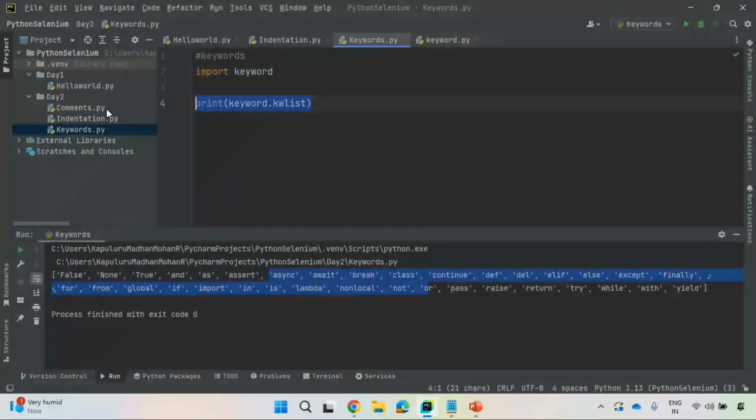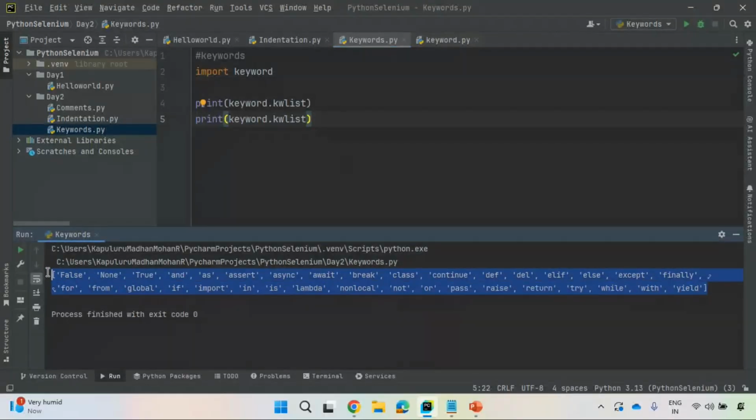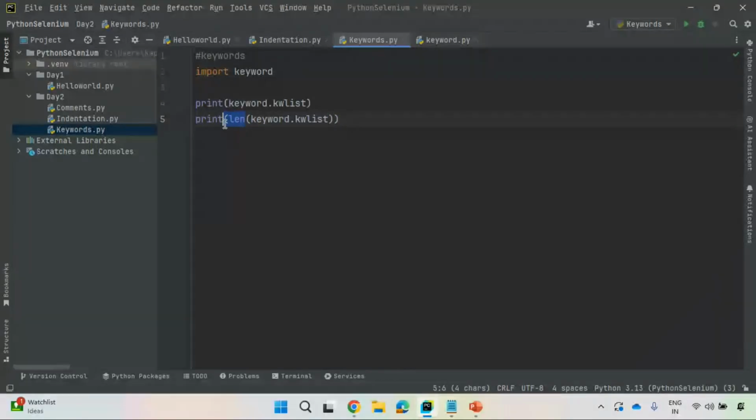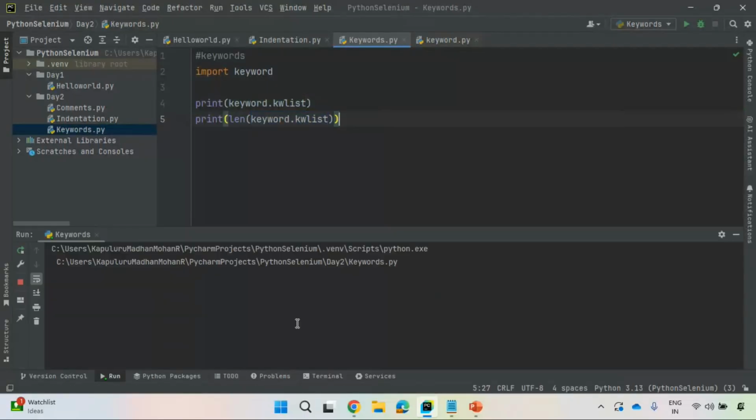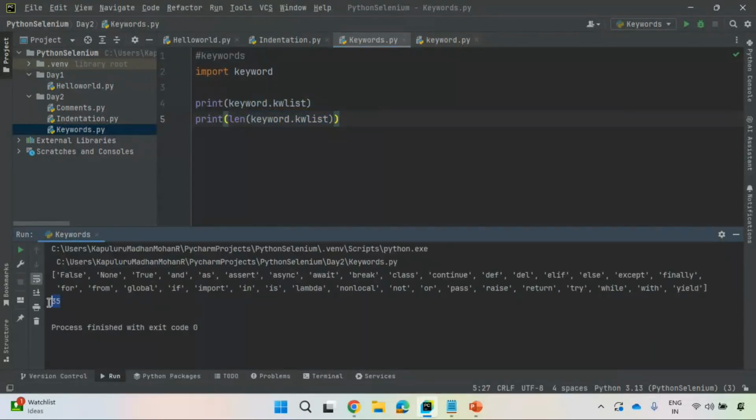So how many keywords are there? There are a total of 35 keywords. This is a list, and on a list you can apply a function: the length function. Length of keyword.kwlist returns the count of all data points inside this list data structure. So there are a total of 35 keywords. There is no other way; you need to remember all these things. In an interview, they will simply ask how many keywords there are.